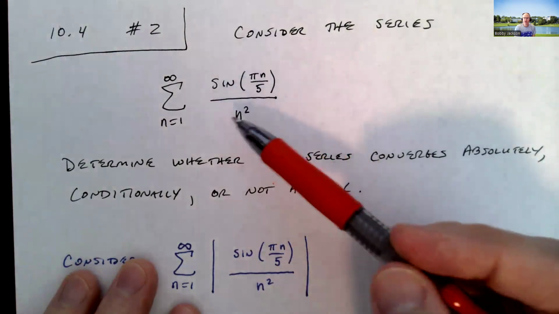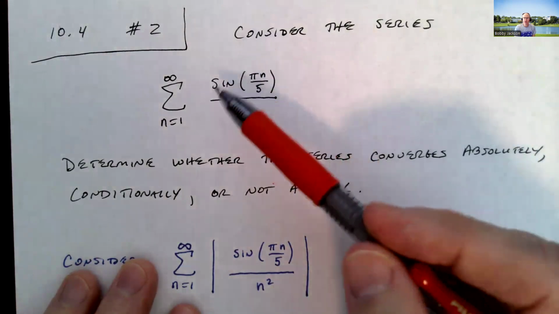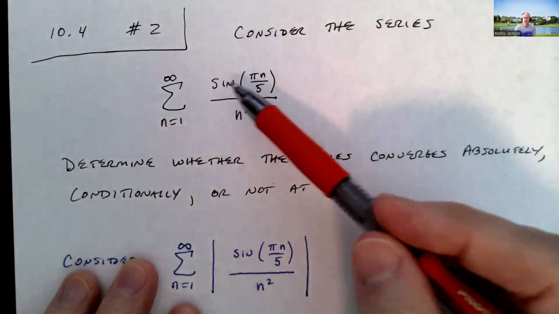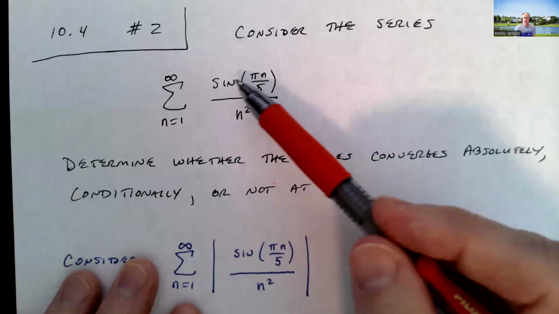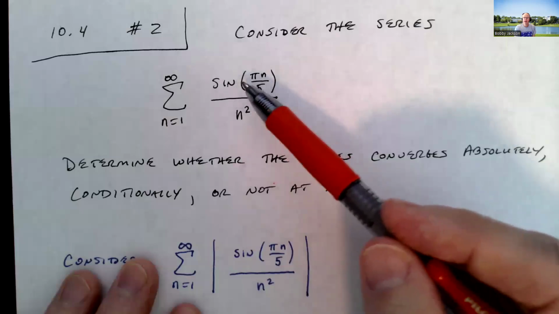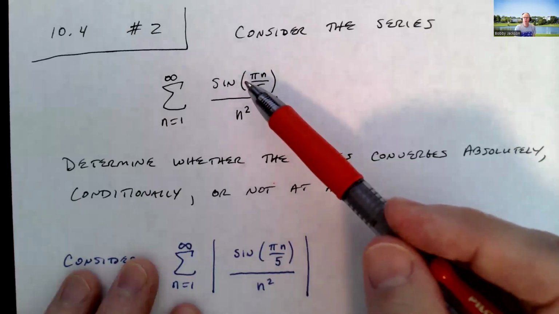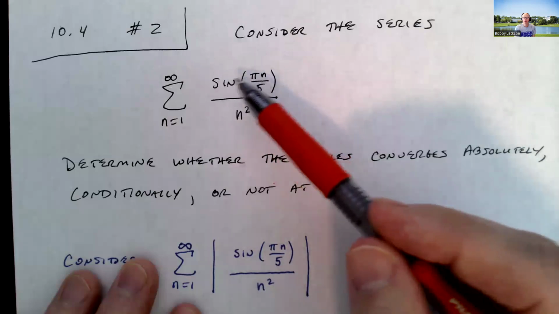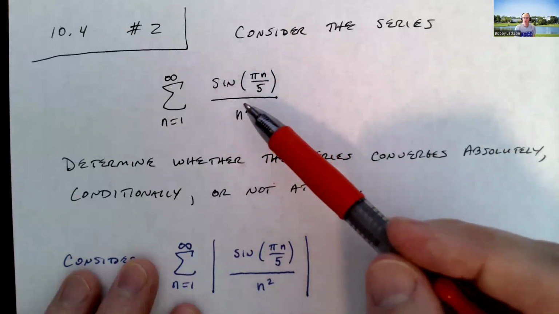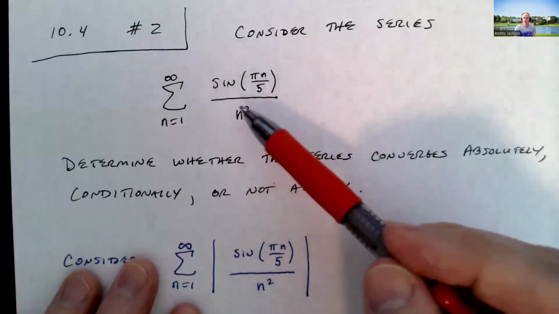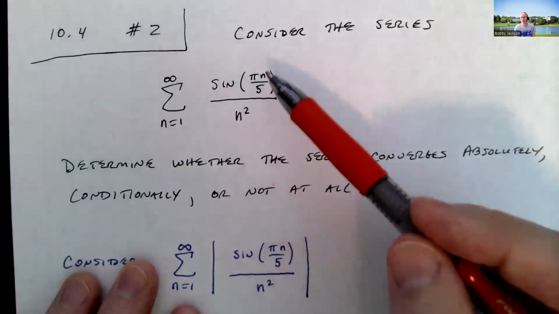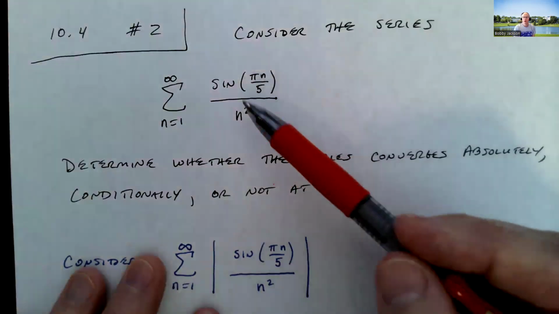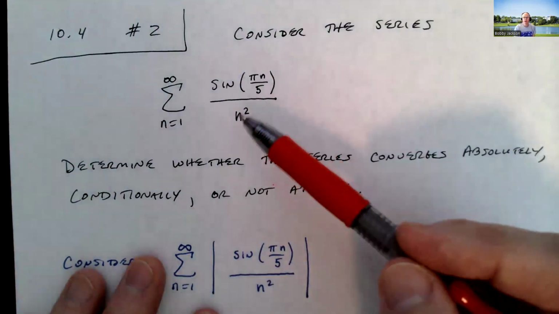Notice as n goes to infinity that these terms are indeed going to zero, because the sine of whatever quantity is always going to be less than 1 in absolute value. So it will range anywhere from -1 to 1. But clearly, as n goes to infinity, n squared is just going to infinity. So any constant between -1 and 1 divided by something going to infinity is going to go to 0.